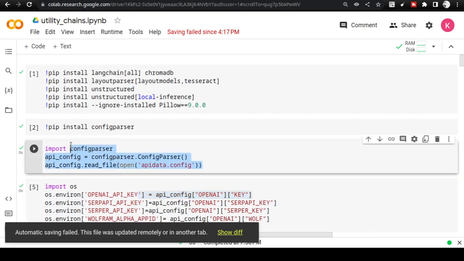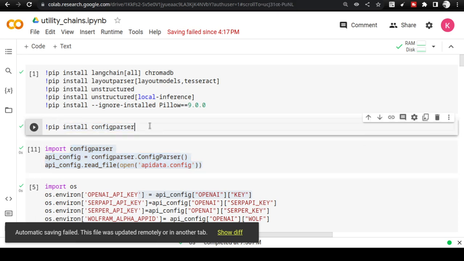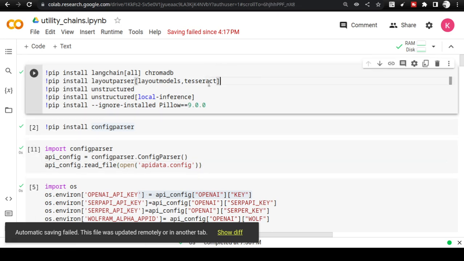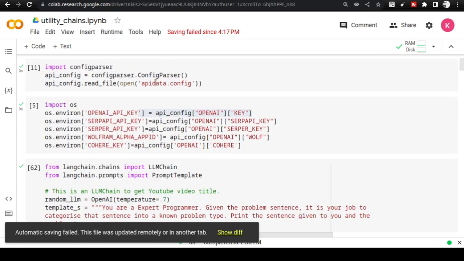And you don't need to worry about these also, because this is there only to ensure that your API key is not shared with others. The API key is inside this file, so it will not be shared with others. That is the main point. And these are the libraries that are required for running the actual show here. So Langchain, layout parser, these libraries are additional libraries that will be required to work with the Langchain system as a whole. All you need to do is just install this. But I'm giving you all in the same file so that you don't need to do it separately.